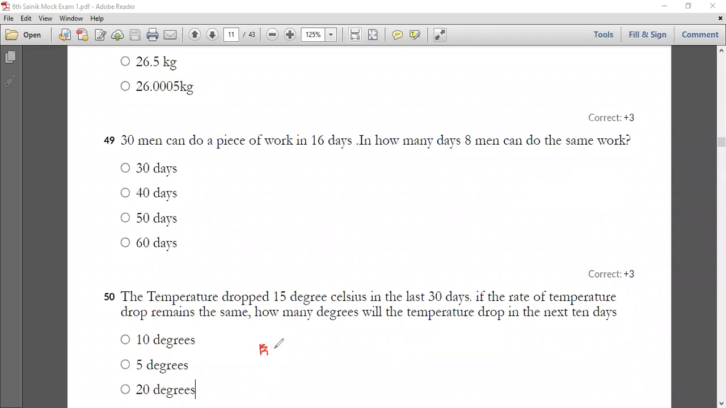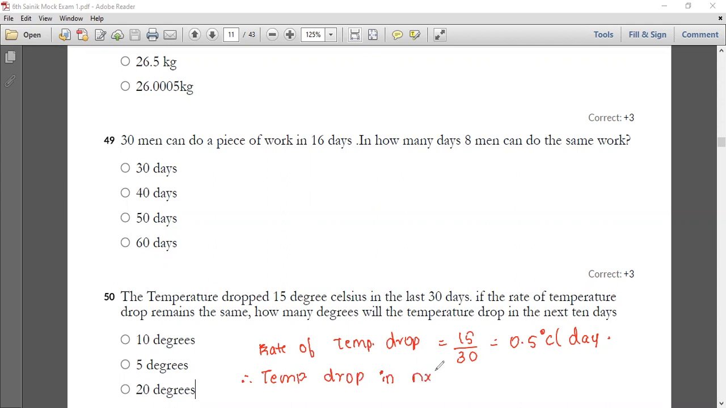So the rate of temperature drop will be equal to 15 degrees in 30 days, which is nothing but 0.5 degrees Celsius per day. It's been dropping. Therefore, I can tell the temperature which is going to drop in the next 10 days. In the next 10 days, it's going to drop by 0.5 into 10, which is equal to 5 degrees Celsius. So you can copy this down.